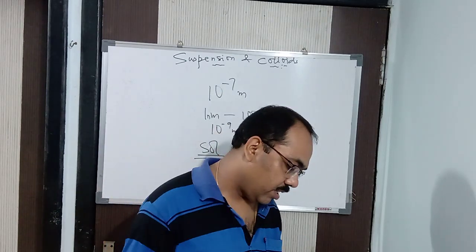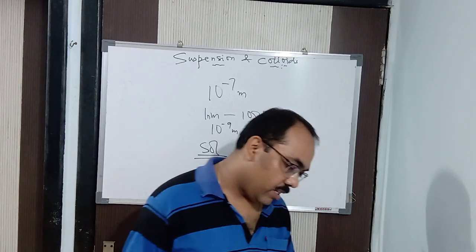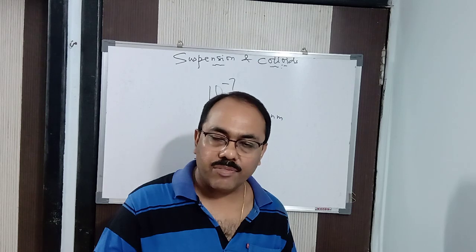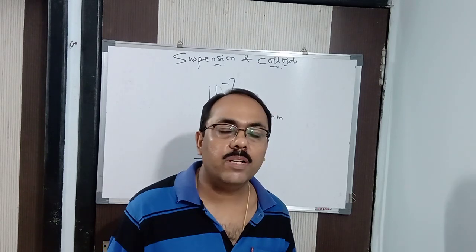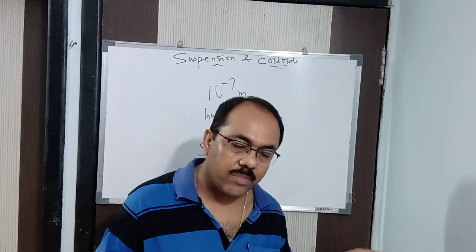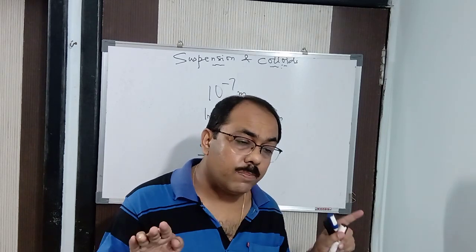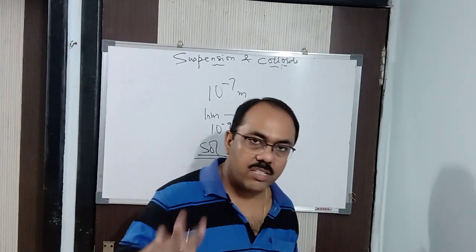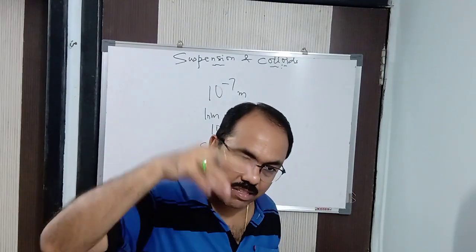Listen carefully to what I am saying. The dispersion medium is nothing but the solvent, and the dispersed phase is known as the solute, because a solution is made up of what? Solvent and solute. So generally the dispersion medium is called the solvent and the dispersed phase is known as the solute. Remember it. The particles of the dispersed phase are present in the dispersion medium.